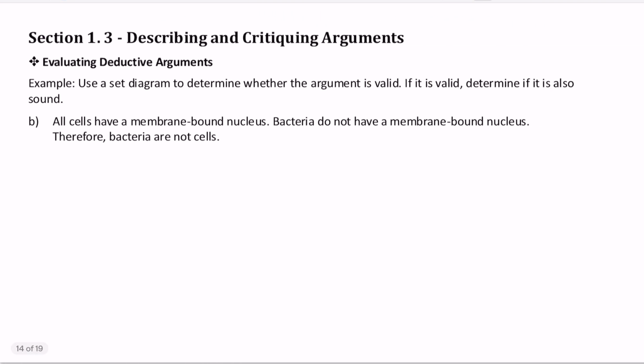B. All cells have a membrane-bound nucleus. Bacteria do not have a membrane-bound nucleus. Therefore, bacteria are not cells. Once again, the first two statements are the premises, and the third statement is the conclusion. The sets we are looking at are all cells, things with a membrane-bound nucleus, and bacteria.